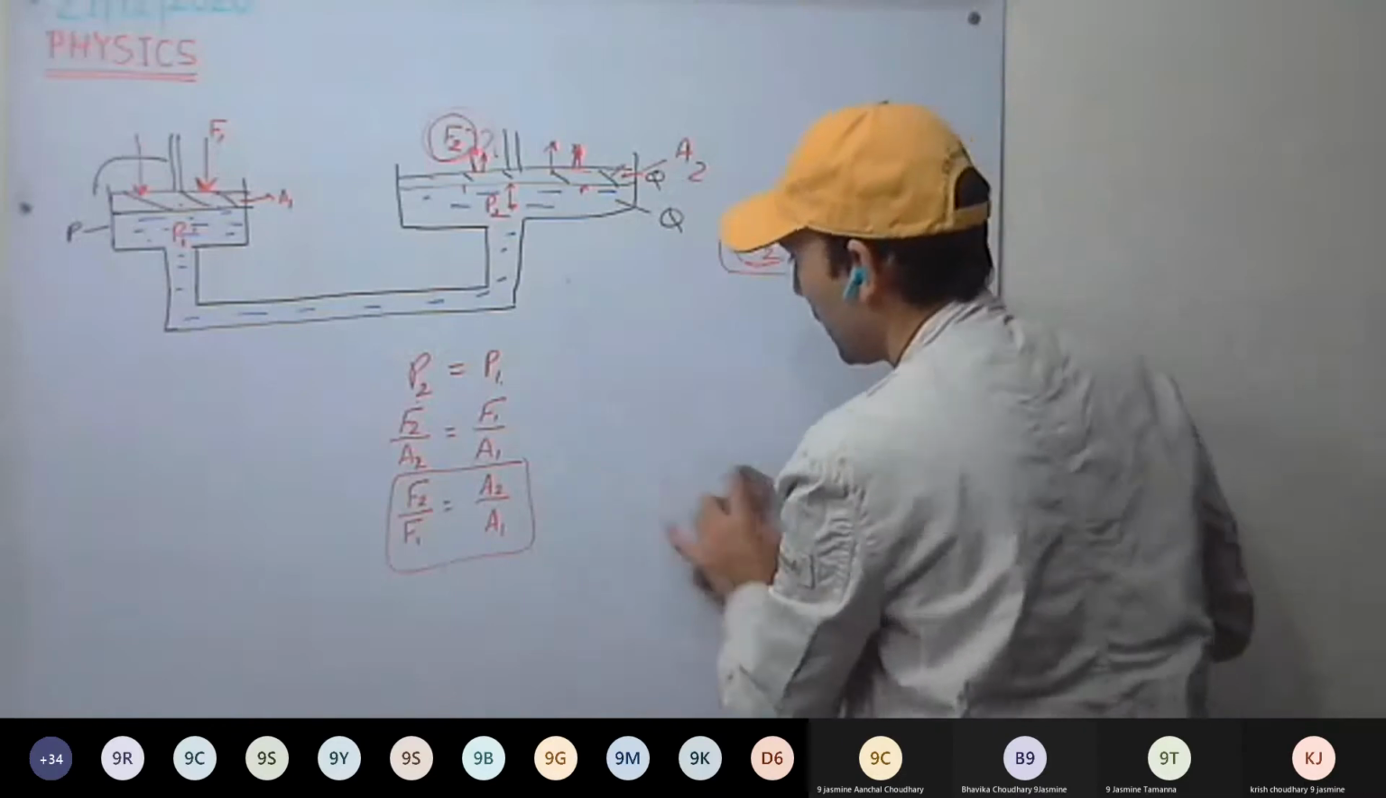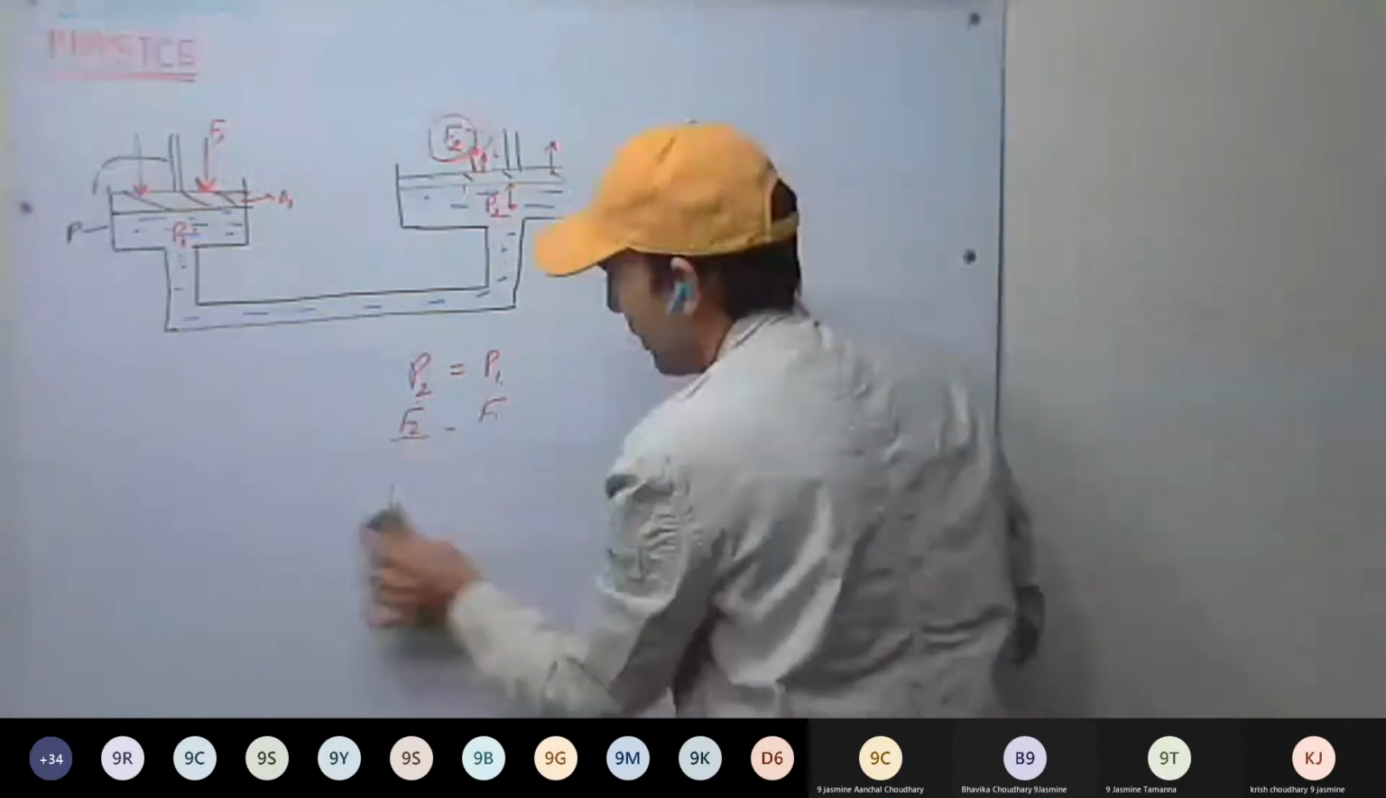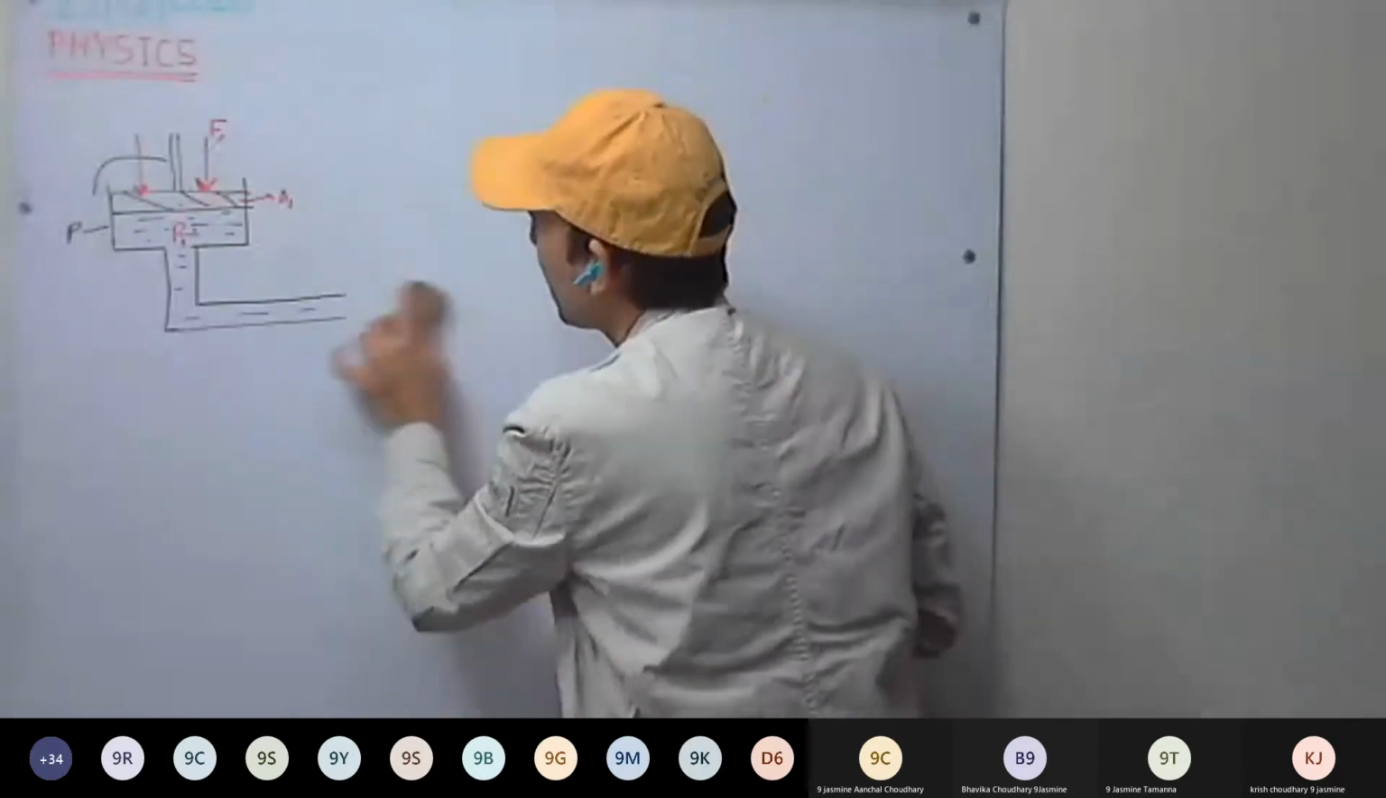Okay, now we discuss three applications. Hydraulic press. First is the press, then the jack, and then the brake.